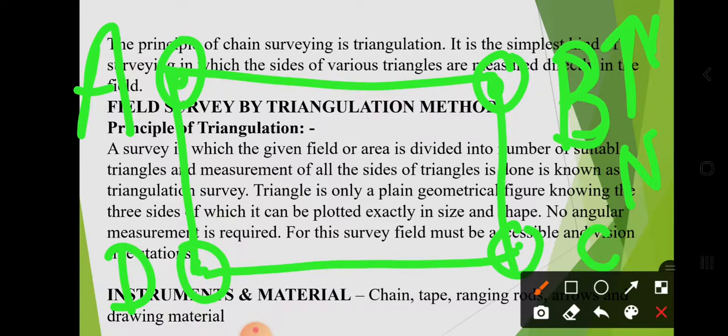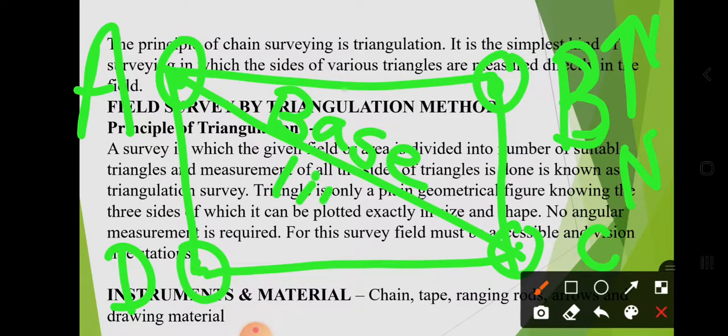Now take the base line. The longest line passing through the center of your work is called a base line. Maybe this one is the base line, or maybe this one. AC is the base line or BD is the base line. Which is longest? If both are the same, then both are base lines. Okay, is it clear to you? North direction.